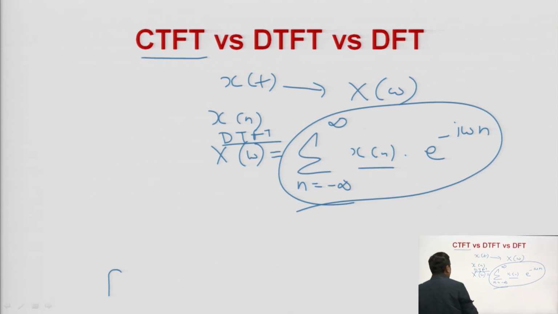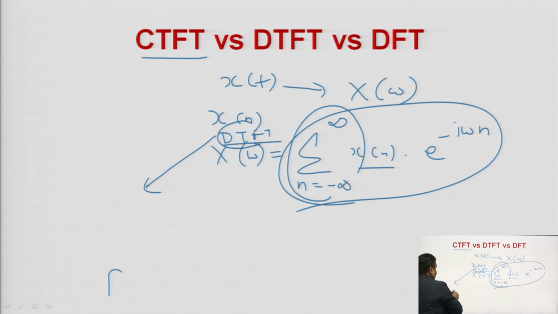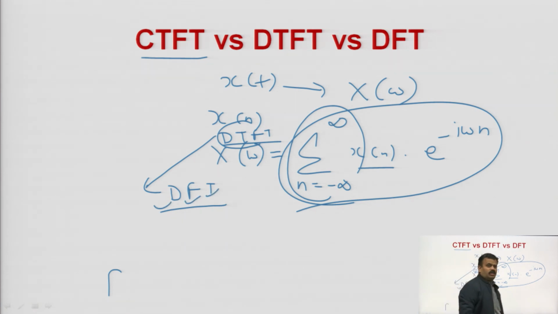But if you want a discrete signal in the output also, then you have to convert this DTFT of infinite duration into finite duration, and that is possible only by DFT, the discrete Fourier transform. Practically we always consider only DFT.